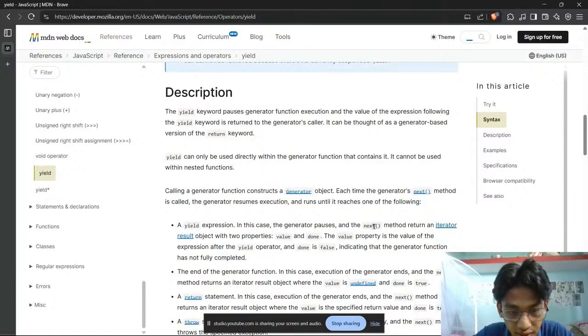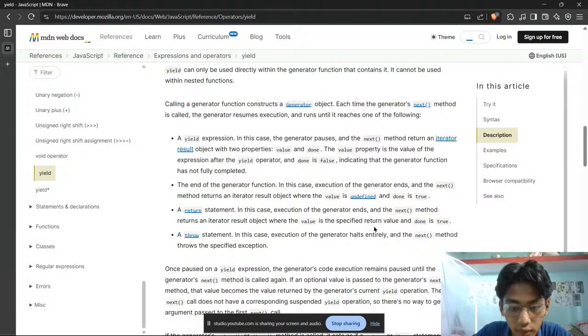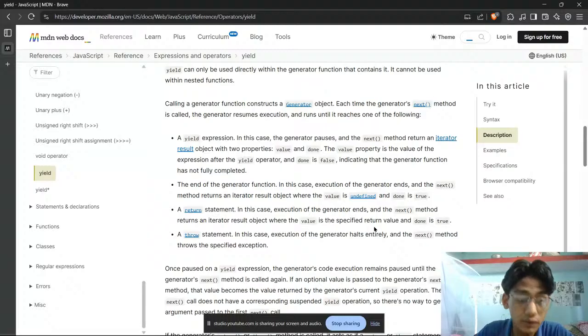Calling a generator function constructs a generator object. When the generator's next method is called, the generator resumes execution and runs until it reaches the following. A yield expression, in which case the generator pauses and the next method returns an iterator result object, where the value property is the value of the expression and done is false, indicating that the generator function has not fully completed.